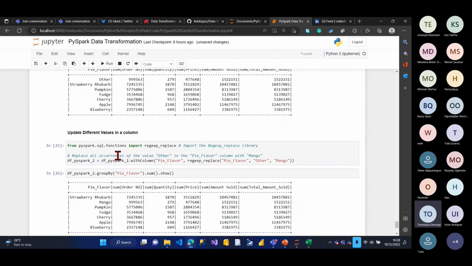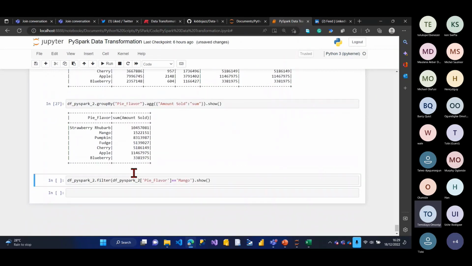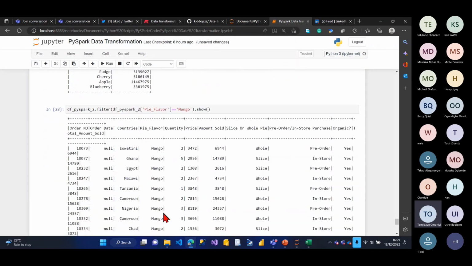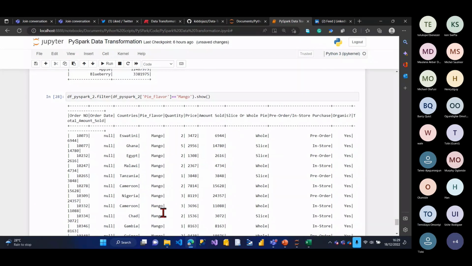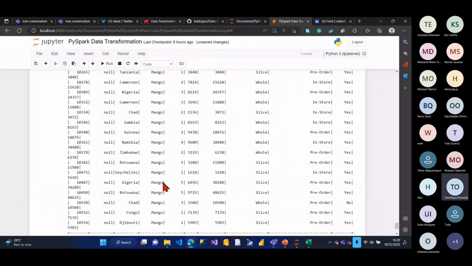So these are the things you can actually use PySpark for, data manipulation. I can also do the aggregate of this. Okay, awesome. And also the aggregate of this also. Cool, right? I've also filtered for only mango. So I want to see only mango now. You can see, show me only mango.